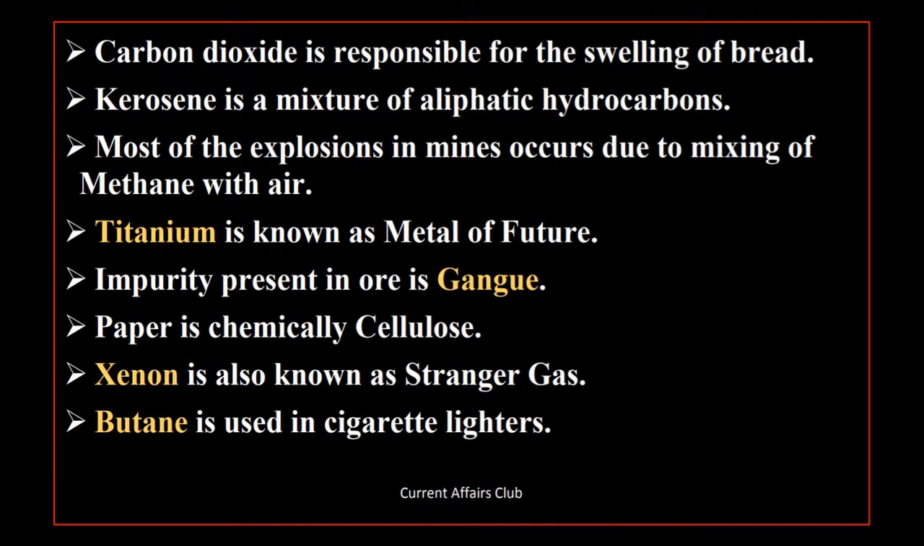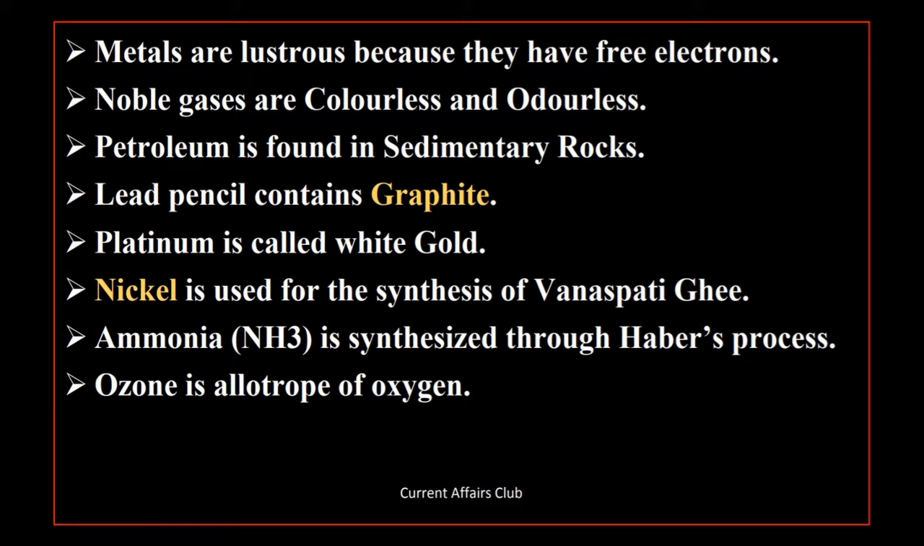Impurity present in ore is gangue. Paper is chemically cellulose. Xenon is also known as stranger gas. Butane is used in cigarette lighters. Metals are lustrous because they have free electrons. Noble gases are colorless and odorless. Petroleum is found in sedimentary rocks.